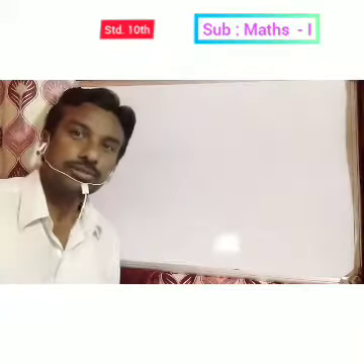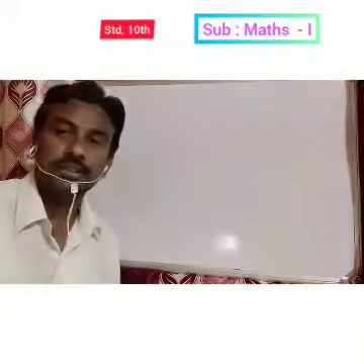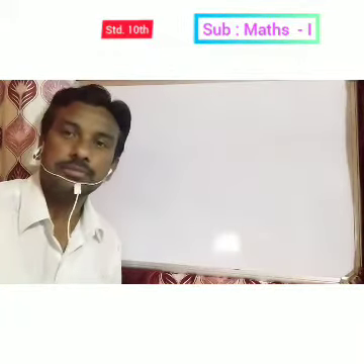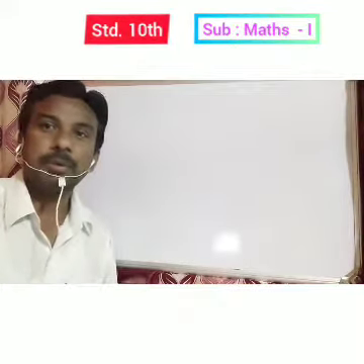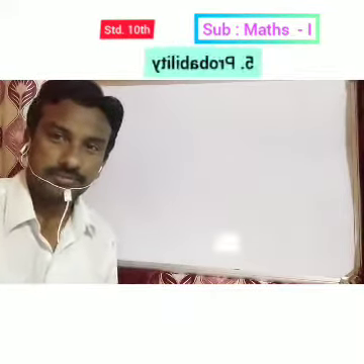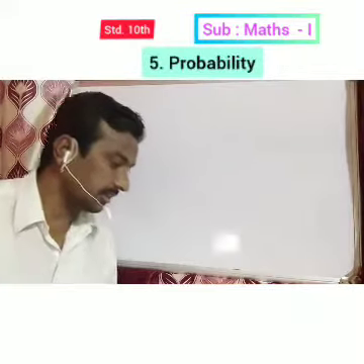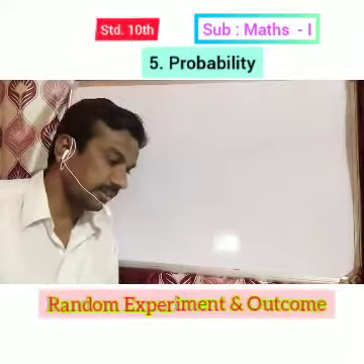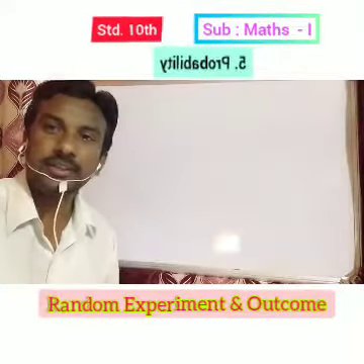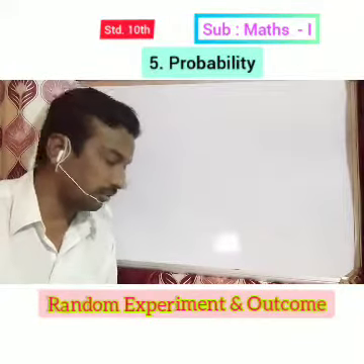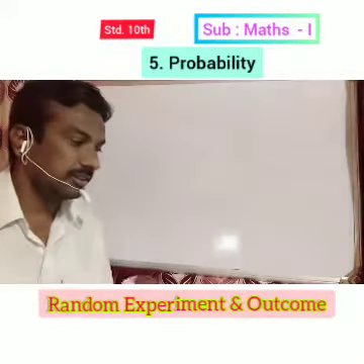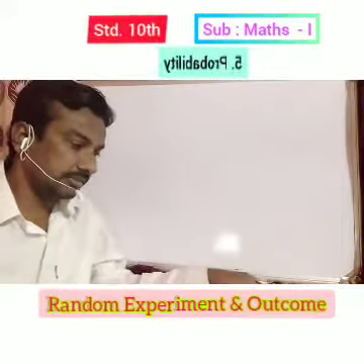In that we are going to start our new chapter, chapter number 5, Probability. Probability means possibility. What are the possibilities in a random experiment and outcome? This is our new topic. Now we will see some activities based on this.